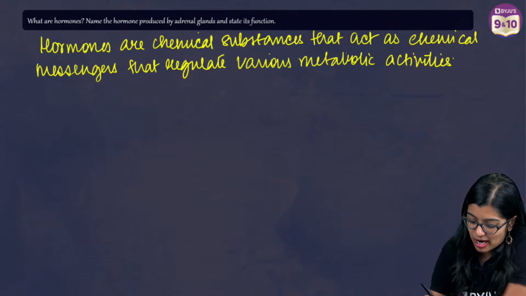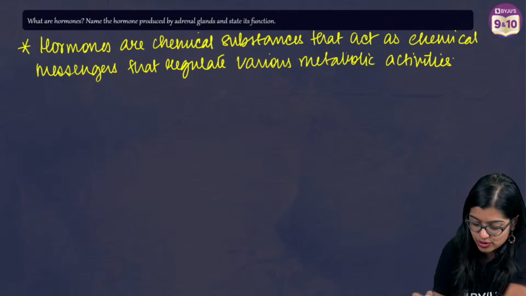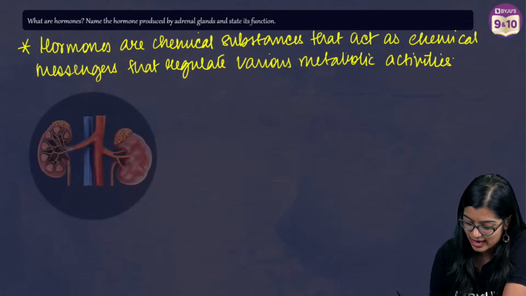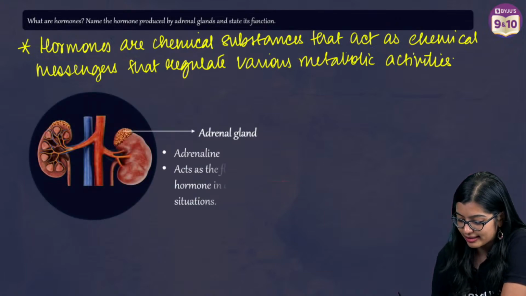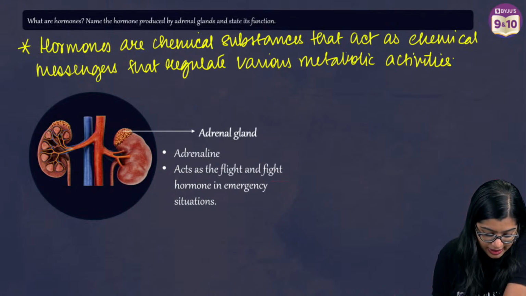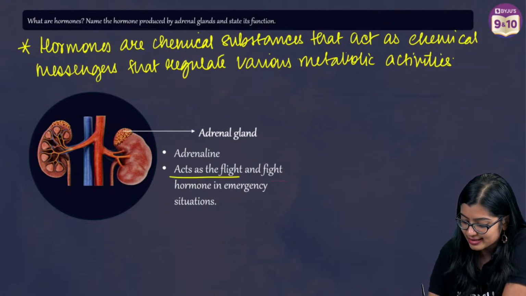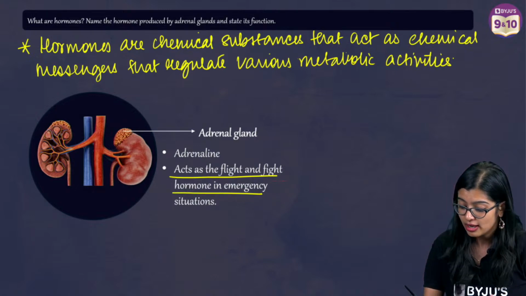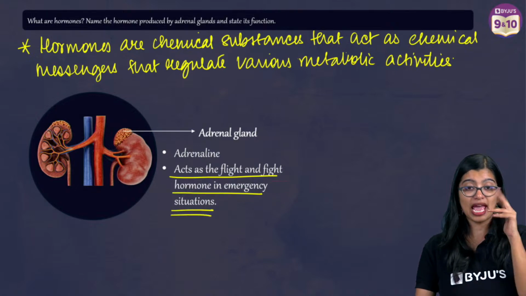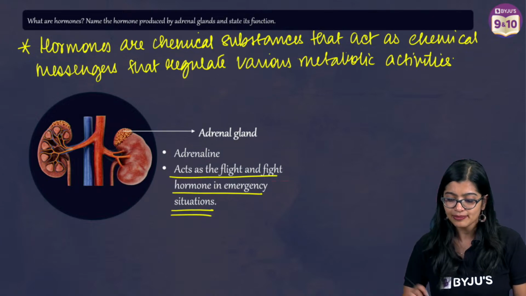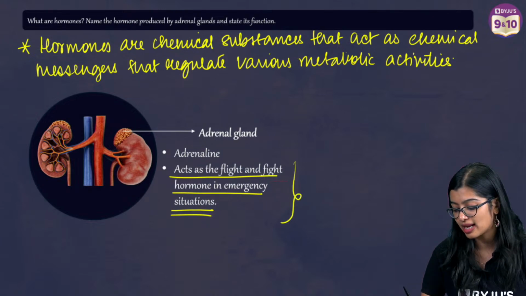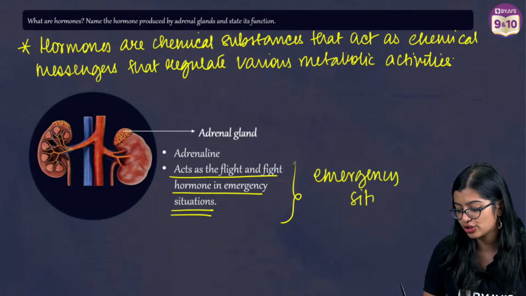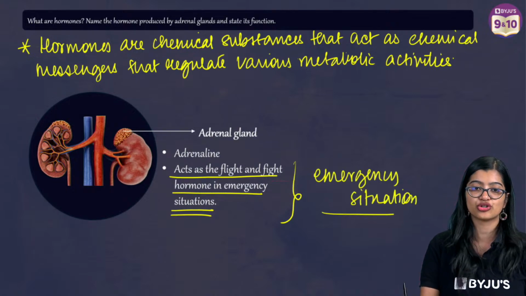All right, now the next part of the question is the hormone which is produced by adrenal glands. Which is a hormone produced by adrenal glands? Very good. It is nothing but adrenaline, right? And what does it do? Adrenaline acts as a fight or flight hormone, wherein it helps us deal with emergency situations, right? So that is the function. It helps us deal with emergency situations.